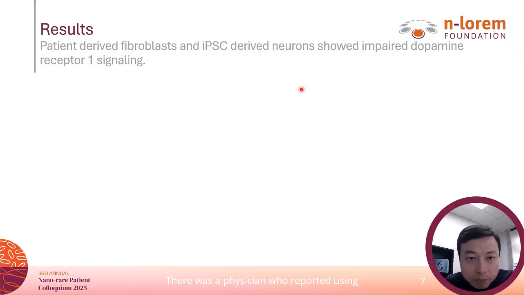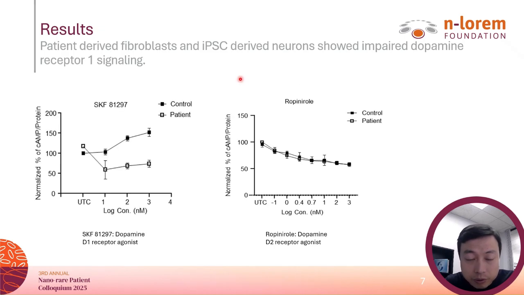A physician reported that L-DOPA can relieve MAPK8IP3 mutation-induced disease symptoms. As we all know, L-DOPA is related to Parkinson's disease and dopamine receptor signaling. Interestingly, we found both healthy and patient fibroblasts expressed dopamine receptors.